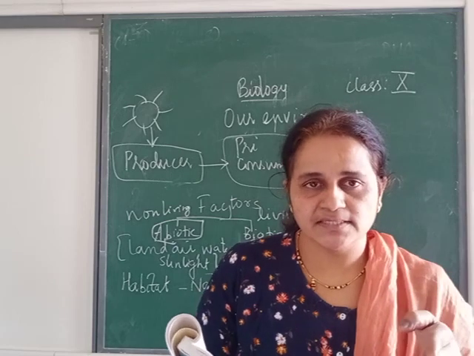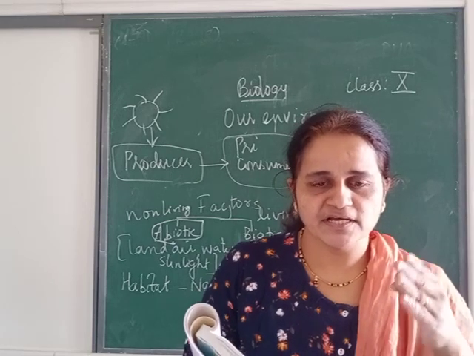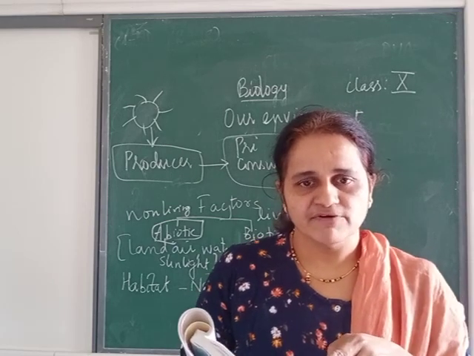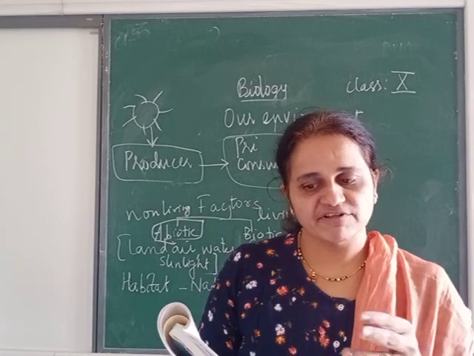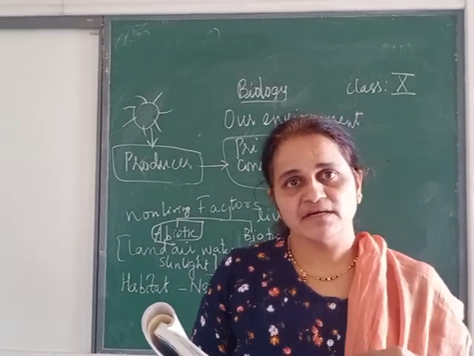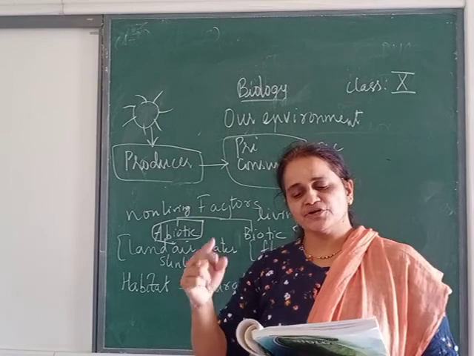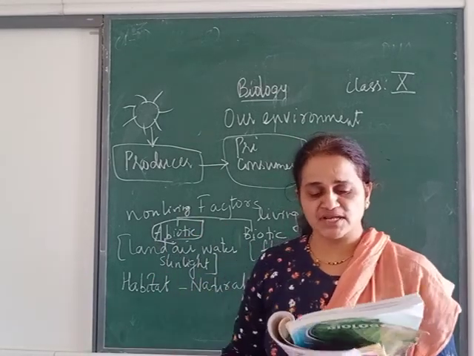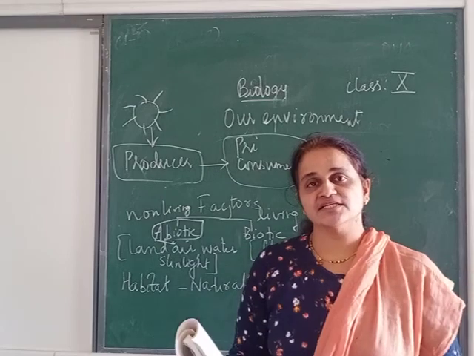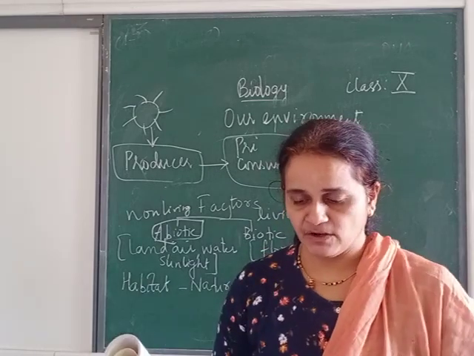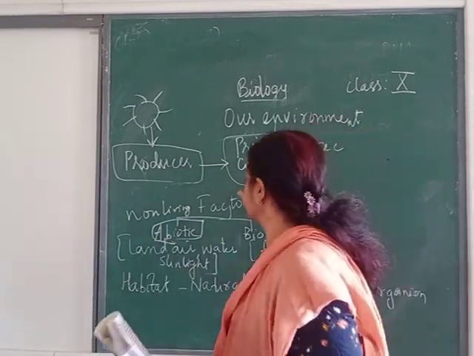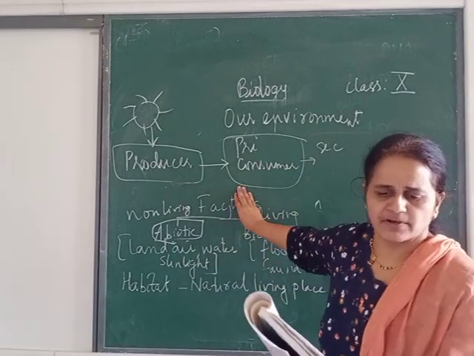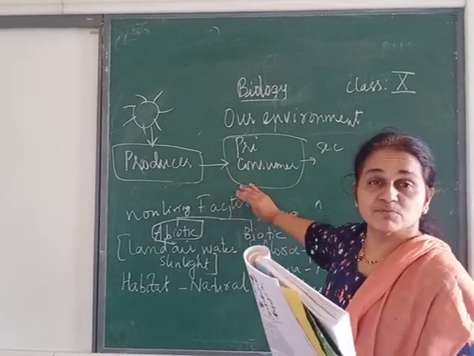You can take grass, cockroach, or you can take grass, something else, followed by frog. After frog, snake. So this top carnivore can be hawk, it can be eagle, or the carnivores can change. The number of organisms at every level of consumer decreases. Just see the example. Grasshopper's number is more.